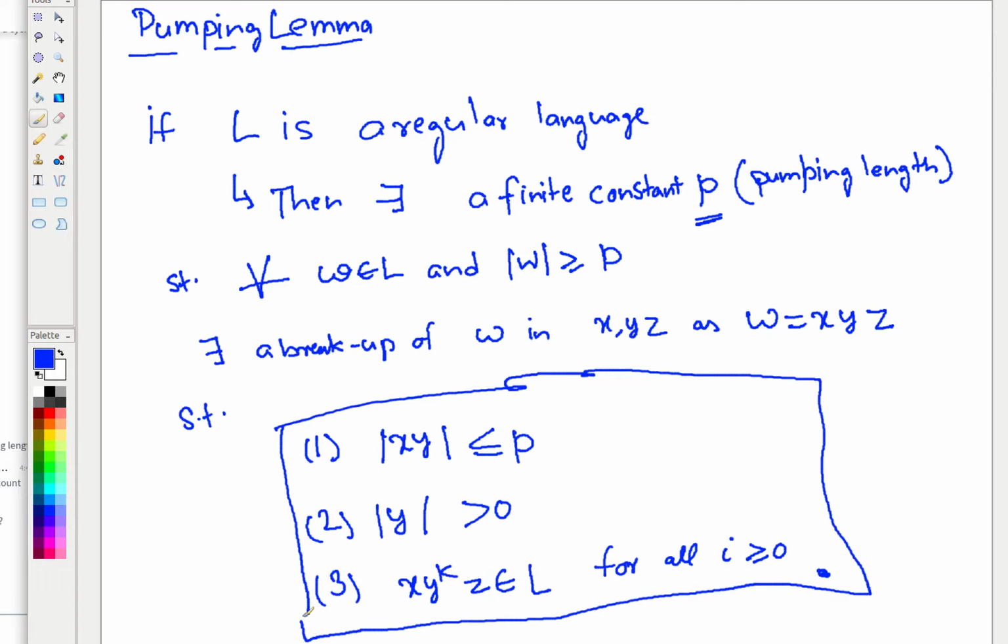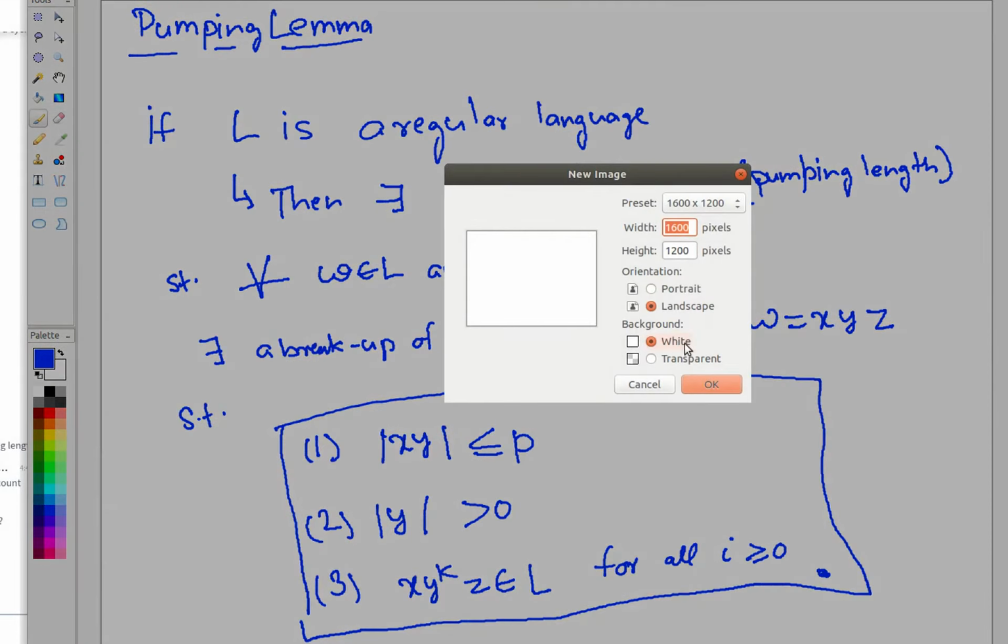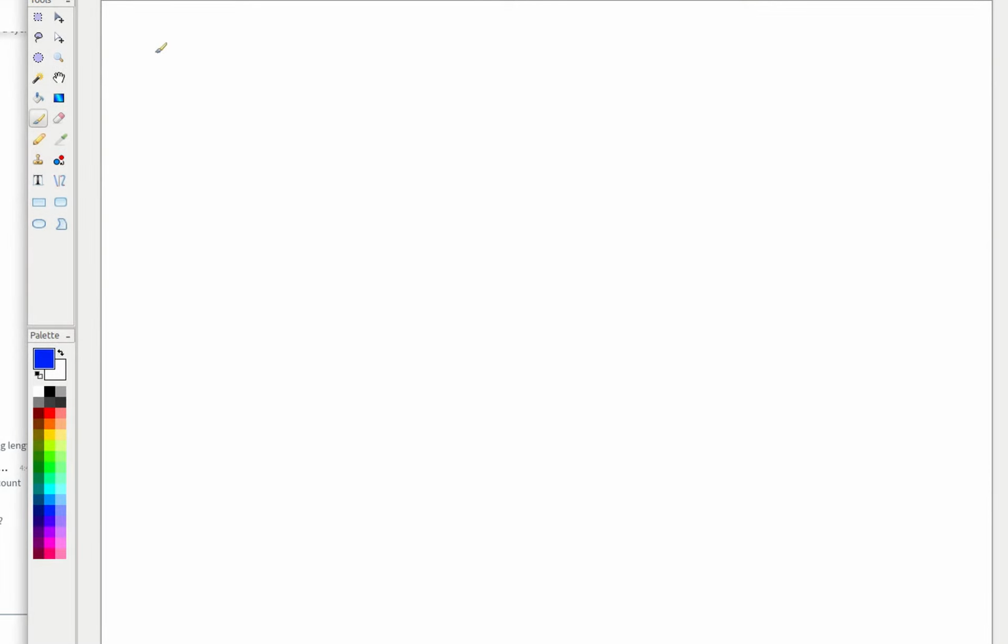Okay, so let us first prove this lemma that it holds definitely true for regular languages. Before proving, I am making a claim: if this is finite, then L is always regular.